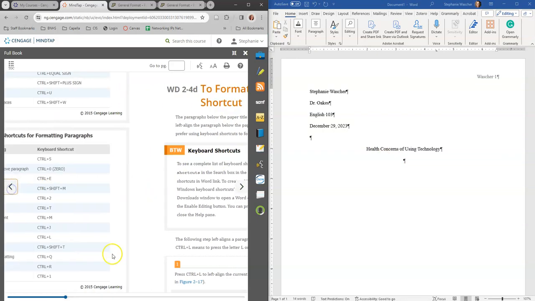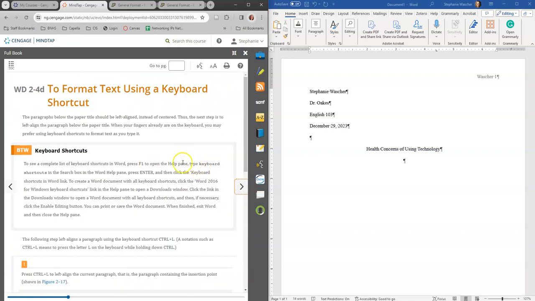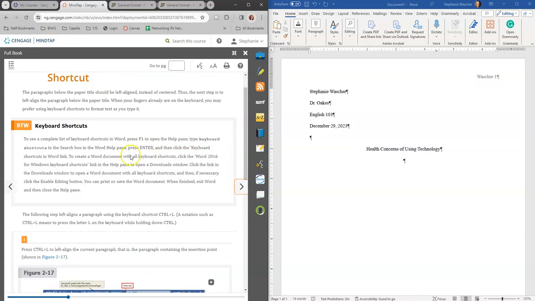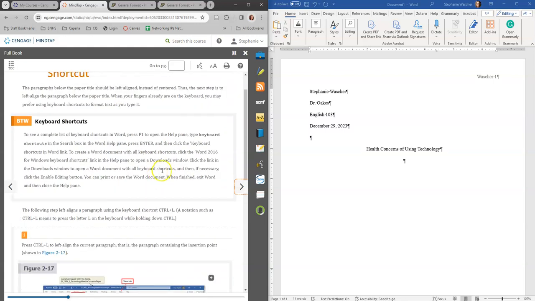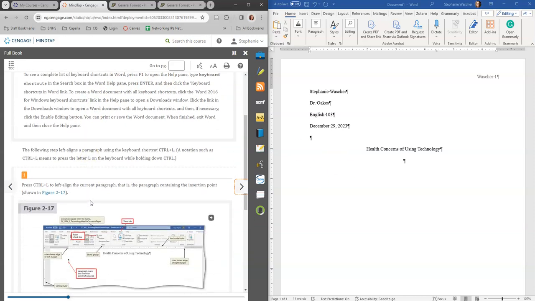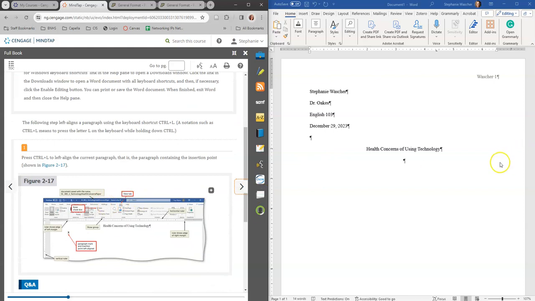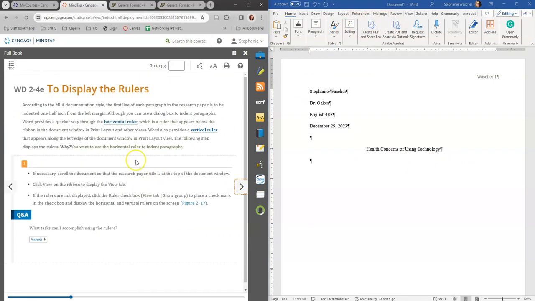And so it says here, see, it's a copyright 2015 Cengage Learning. Those shortcuts have not changed in 20 years. So that's fine that those are older. That's not information that has changed ever. And so you can use the keyboard shortcuts, whatever you want to use. It's fine by me. I'm all about what is easiest for you and what you remember, because we don't want to make this harder than it is, right?